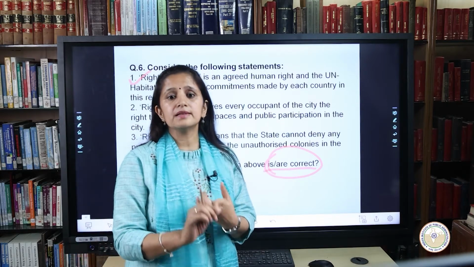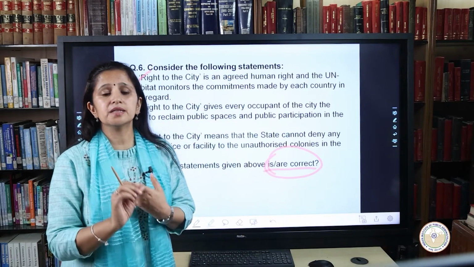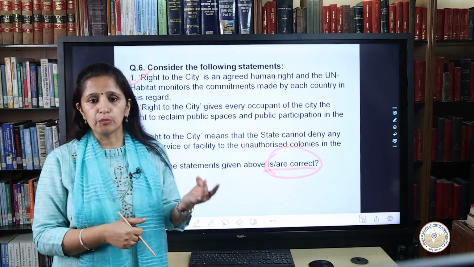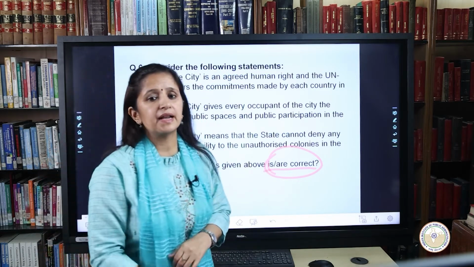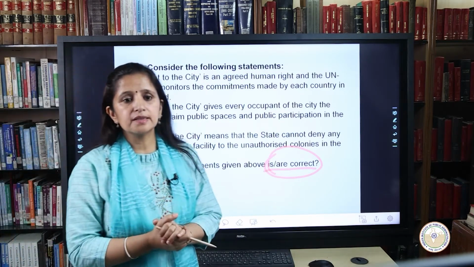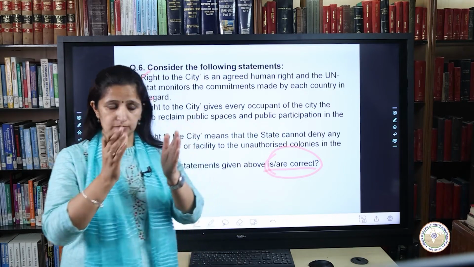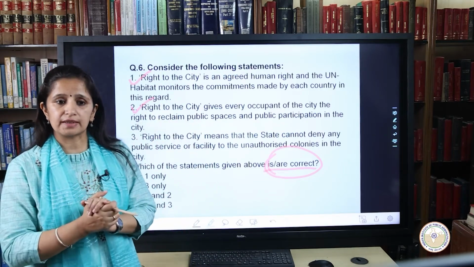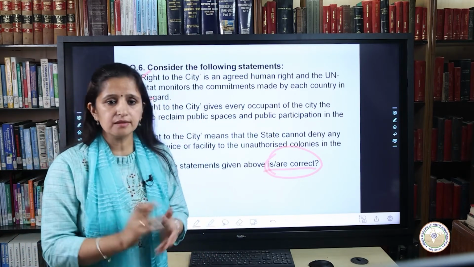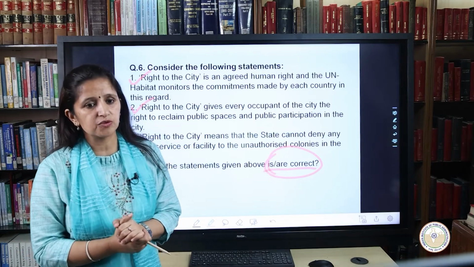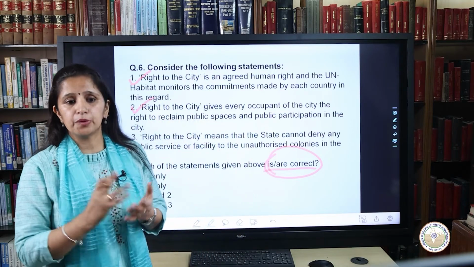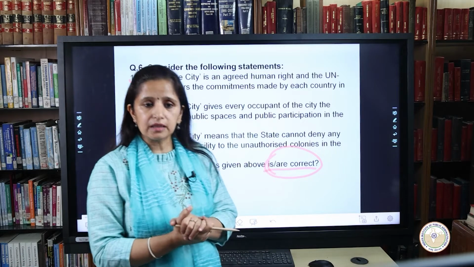Now this clearly tells that the right to the city further implies responsibilities of government and people to claim, defend, promote this right. So keeping this in mind, statement 2 is also correct. So as far as this is concerned, the right also claims around 9 to 10 features, which are: number 1, the social function of the city, quality public spaces, sustainable and inclusive rural-urban linkages, inclusive economies, inclusive citizenship, enhanced political participation, non-discrimination, gender equality and cultural diversity.